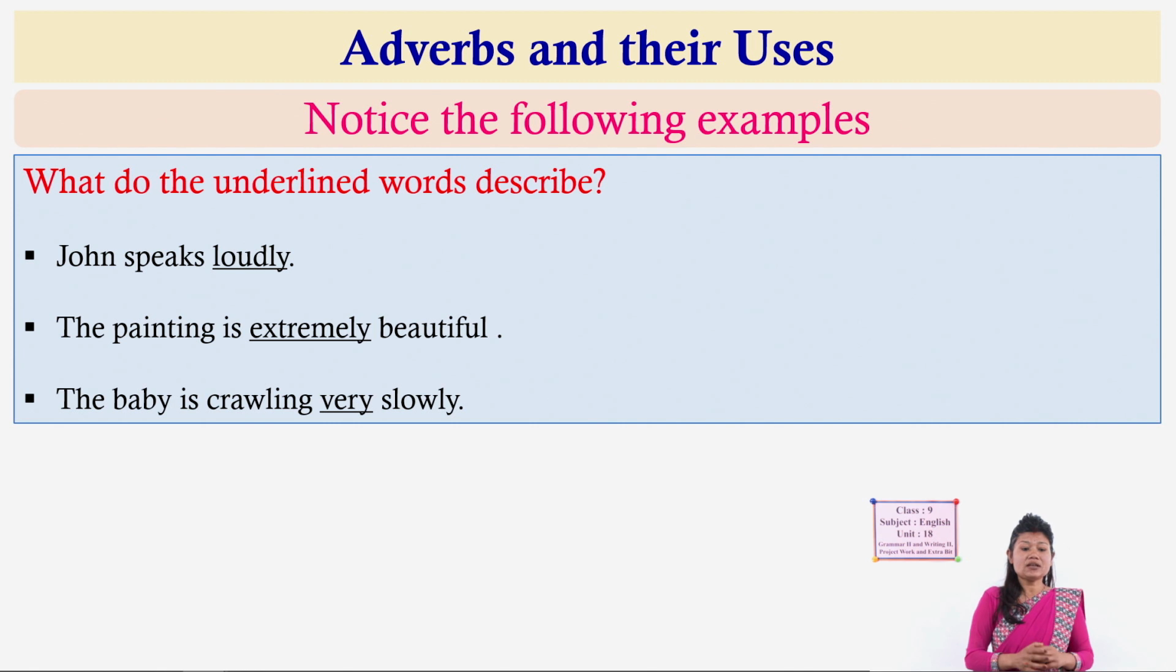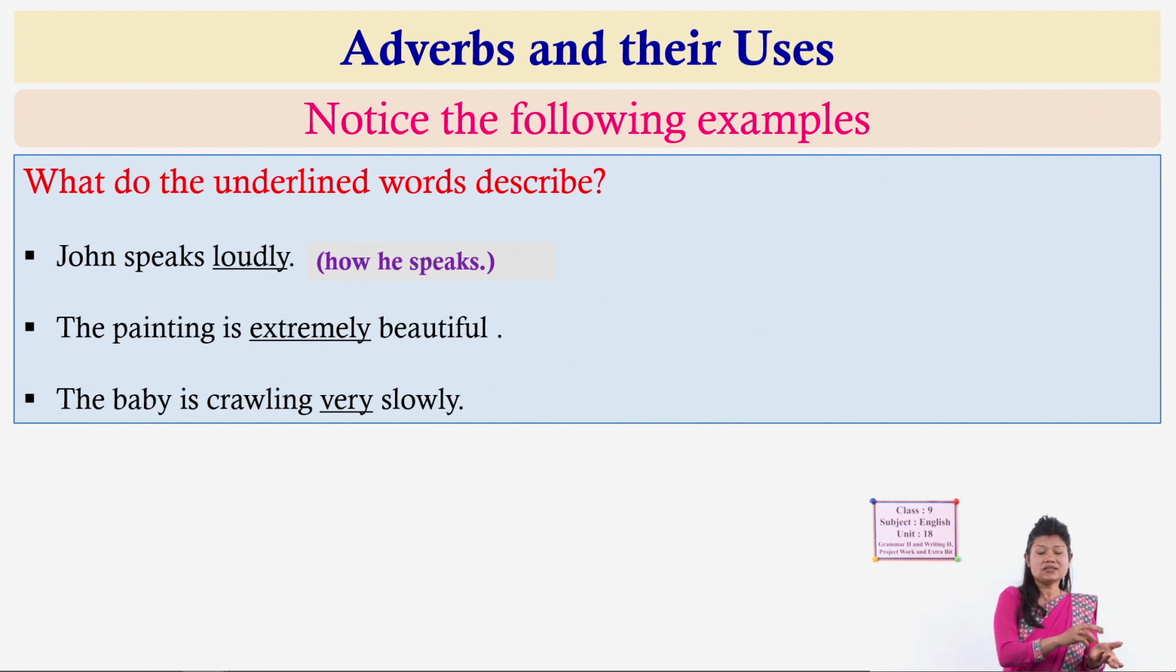In the second, the painting is extremely beautiful. So what meaning does extremely put in this sentence? The baby is crawling very slowly. So can you say? Yes, very good. Here, how he speaks: loudly. The function of loudly is to modify the verb speaks, the manner of speaking. How does John speak? Loudly.